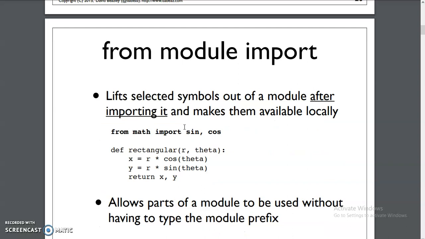Next, from the module you can import the required functions. This is using the from statement or from keyword. Say for example I have a math module, and from that I want to import sine and cos. Only these two functions are to be imported from the module. Then you can access those two functions, sine and cos, in your programs.